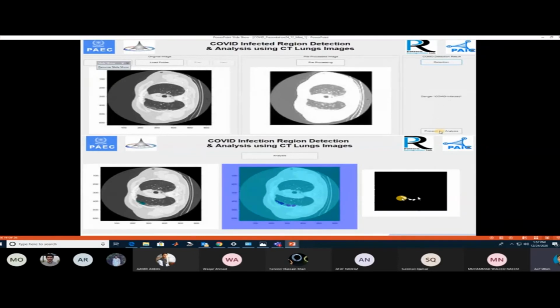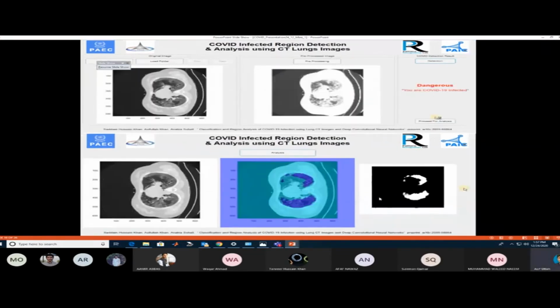Whenever it is COVID infected, the infected images or slices are provided to the diagnostic system. The diagnostic system provides the full detail of the information, meaning the label overlay with the ground truth in binary slices, and the original image also gives the information of the infectious region. You can see from the images that the bluish area is the infectious region, and here the whitish area is the infectious region.